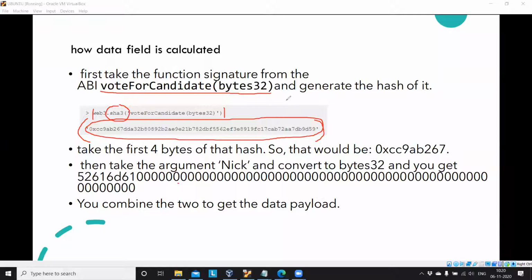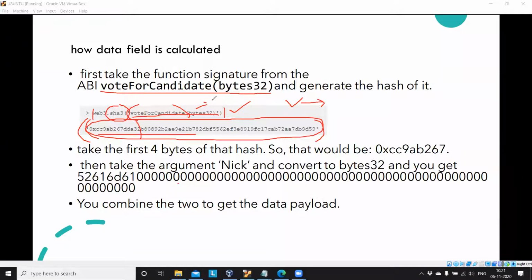In Solidity, voteForCandidate is a function inside your contract, and you are passing the argument data type as bytes32. Ethereum will pass it through a SHA-3 hashing algorithm, and you are getting this output. You take the first four bytes of this output hash and append the bytes32.